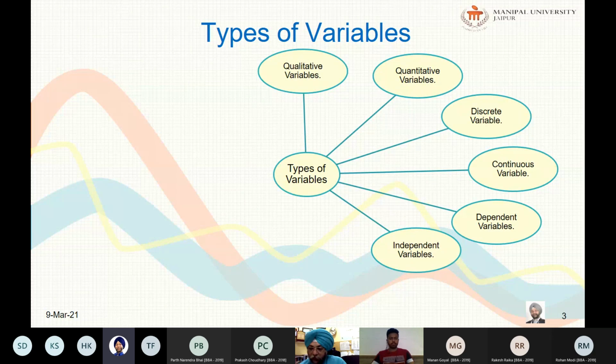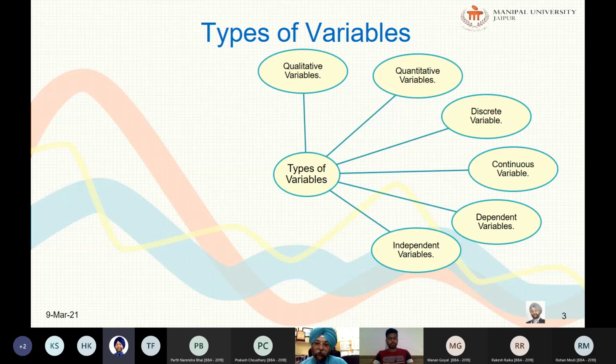Okay, let us take another example. Level of education influences job satisfaction. Job satisfaction is dependent on level of education. So job satisfaction is a dependent variable and level of education is independent. The higher the level of education, the higher the job satisfaction will be.